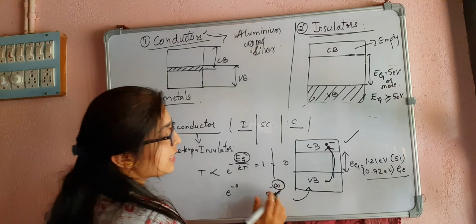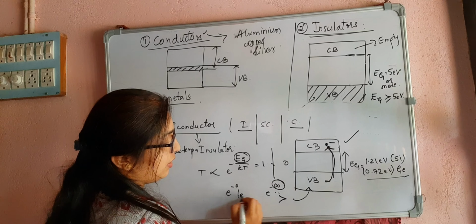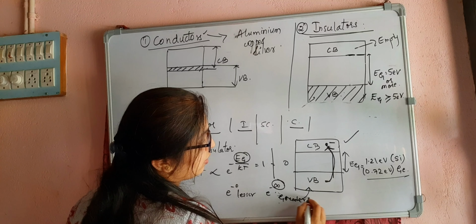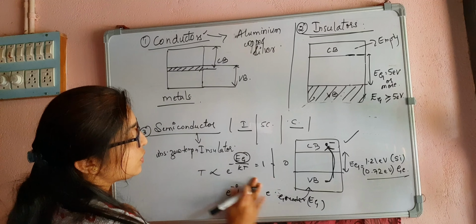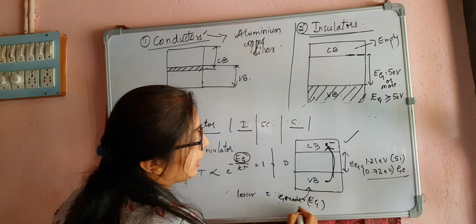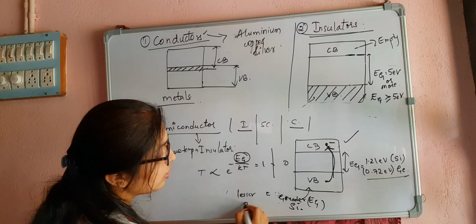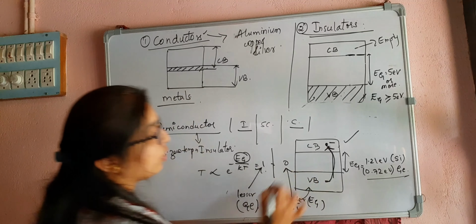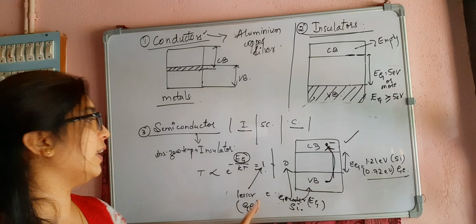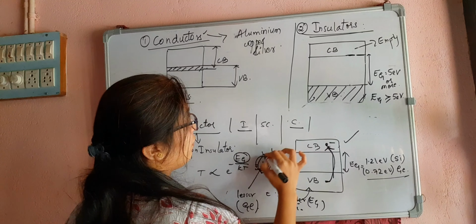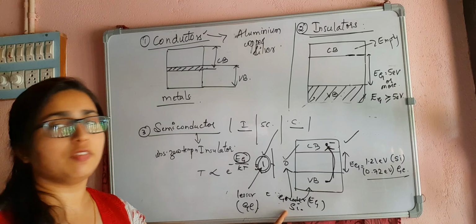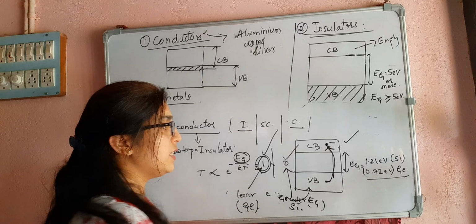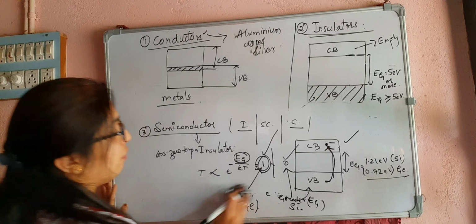That means this is the lesser value of Eg and this is the greater value of Eg. The lesser value is germanium and the greater value is silicon. From this I can tell that the conductivity of germanium is more than the conductivity of silicon. This was just to explain, by considering e to the power of minus 0 and e to the power of minus infinity.